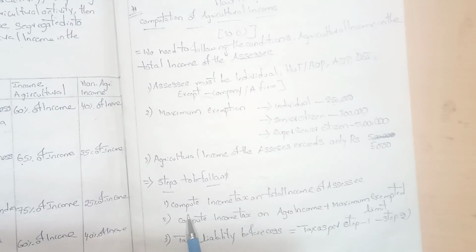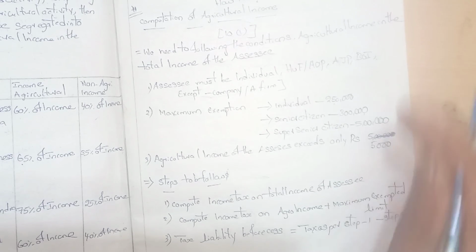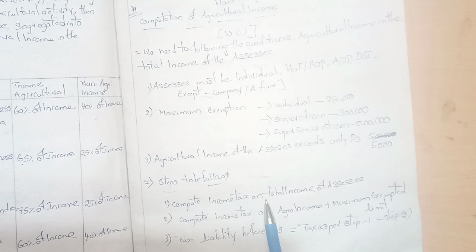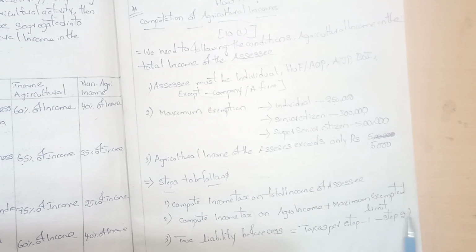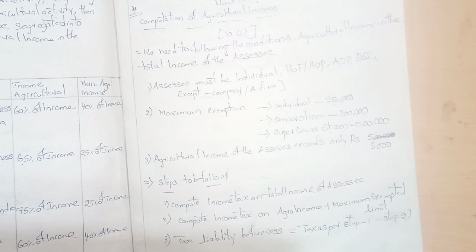So the steps to follow: first, compute the total income of the assessee. Second, compute the income tax on agriculture income plus the maximum exempted level. The tax liability is before cess. Repeat step 1 minus step 2 and we calculate. We will see this briefly in the upcoming examples in the next part.